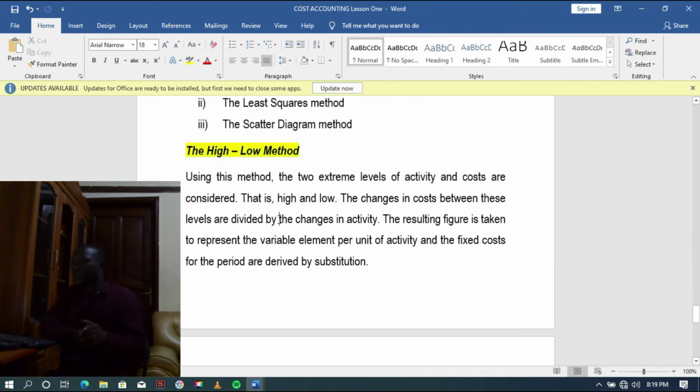So when using this method, the two extreme levels of activity and costs are considered. For example, the highest cost and the lowest cost, as well as the highest activity level against the lowest activity level. So we consider the extreme activity levels and then costs when determining the variable cost per unit. So that is the high-low method. The changes in costs between levels are divided by the changes in activity levels, and the resulting figure is the unit variable cost. So let's go ahead and explore this.